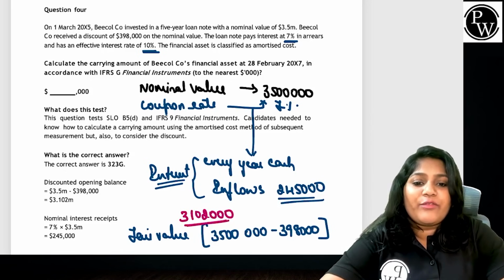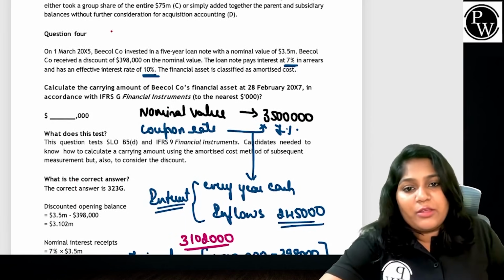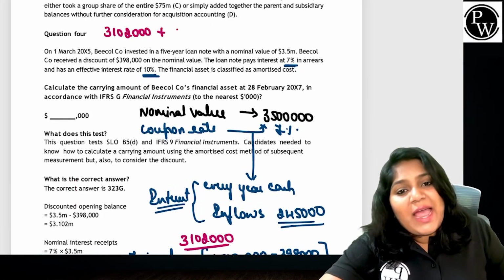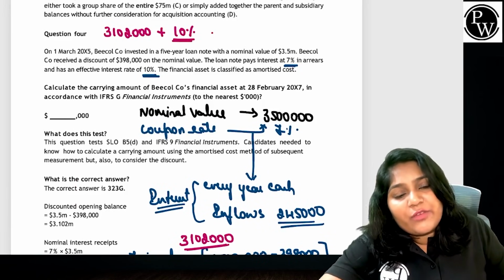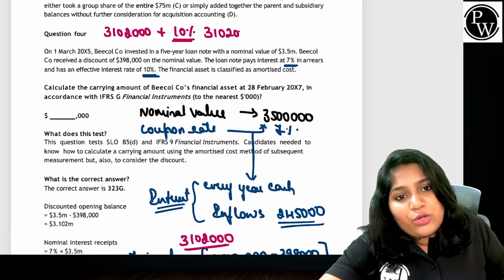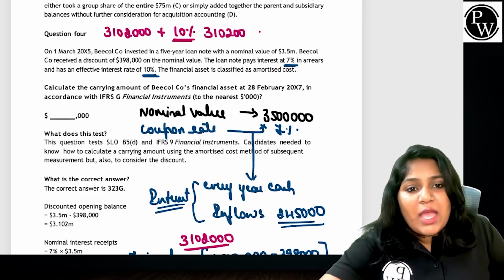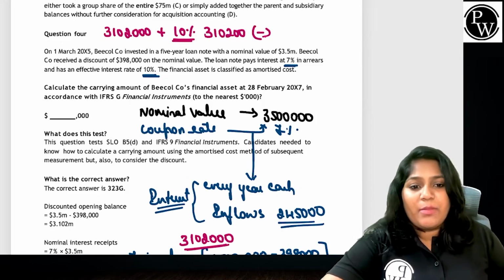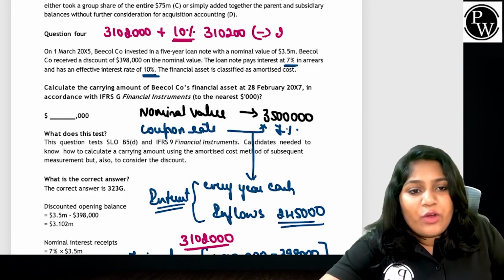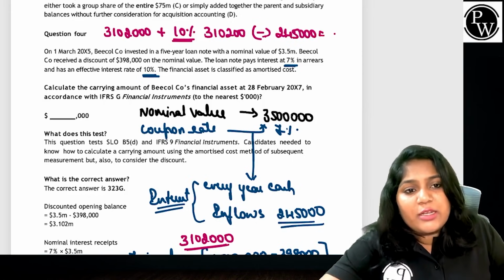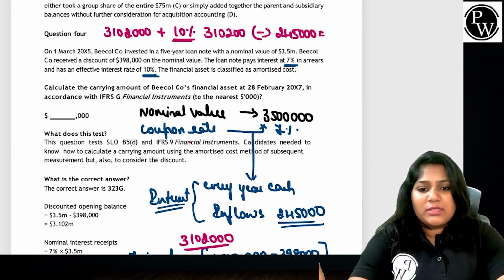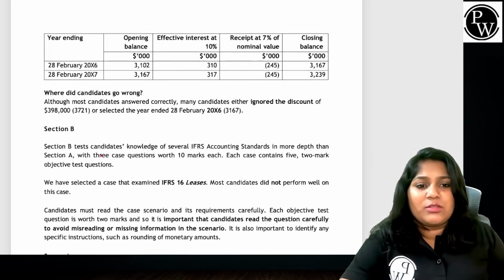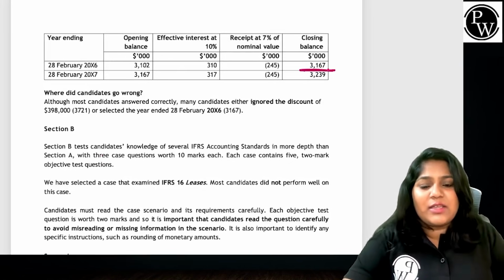So normally, what do I have to do? I take my opening balance of 3,102,000, add the finance cost at the 10% effective rate of interest on 3,102,000, and minus $245,000. You shall get the closing balance. If we do that, I should get a closing balance of $3,167,000.